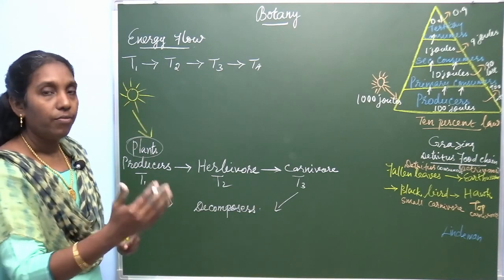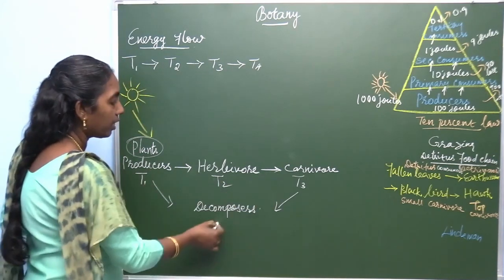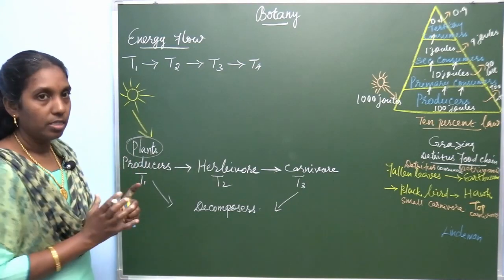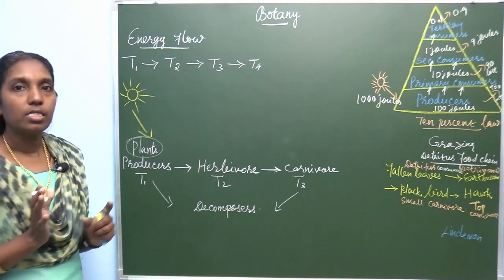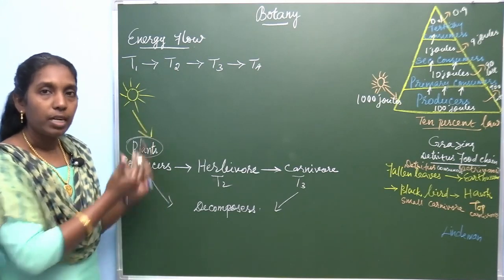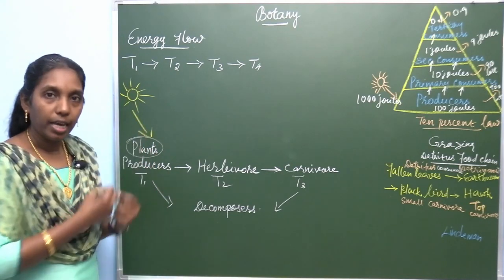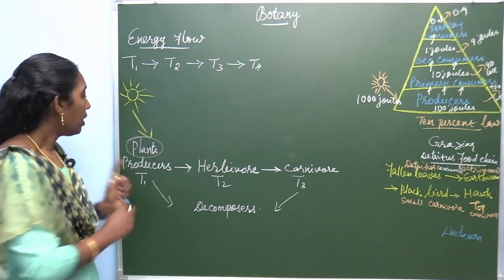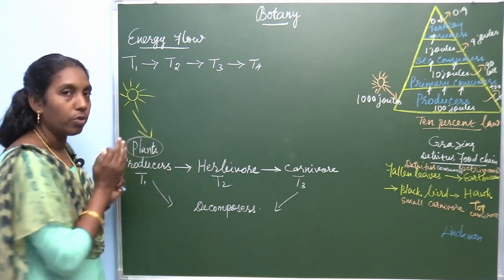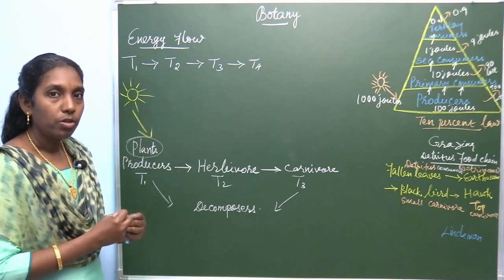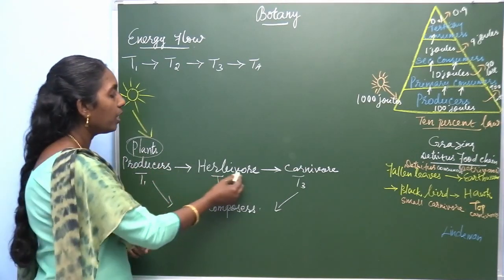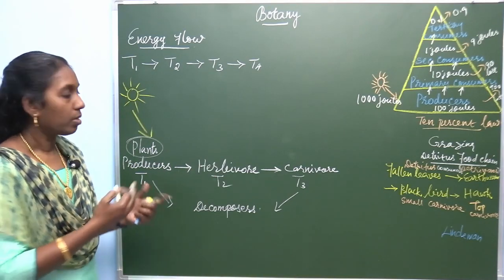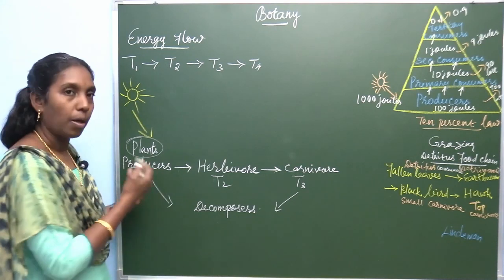In each and every trophic level, T1, T2, T3 and T4, this energy is obtained. The source of energy is the sun. The green plants obtain energy from the sun and prepare their own food, and the energy is stored in the producers. So, this producer is eaten by herbivores. There are some examples, rabbit or mouse, some herbivores which eat these plants.